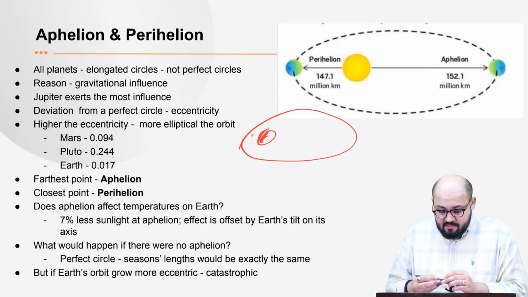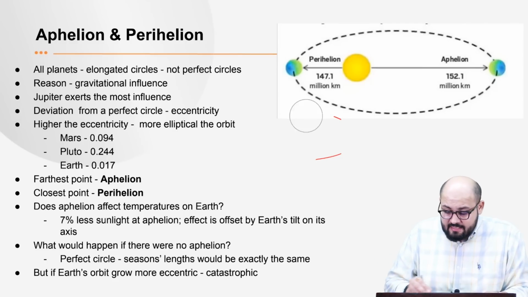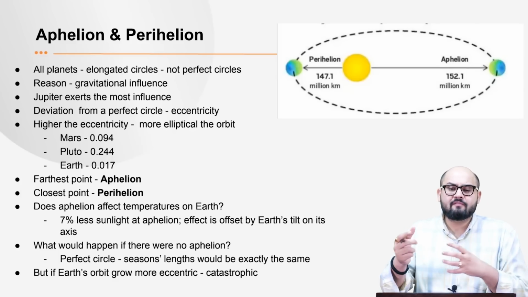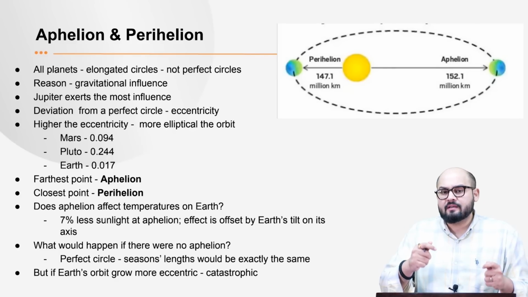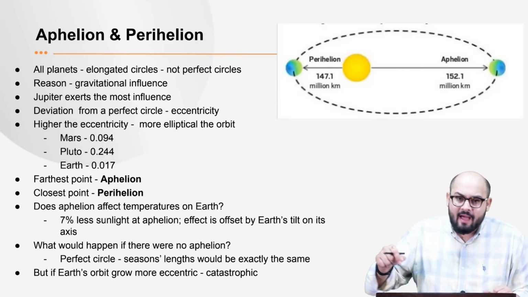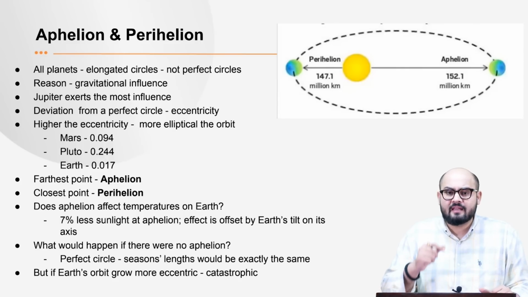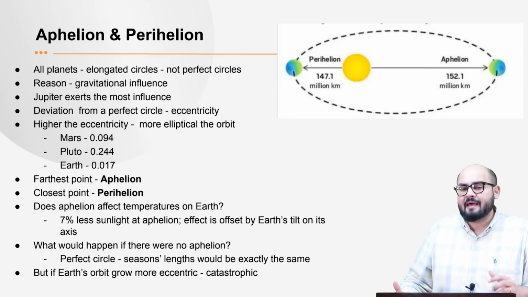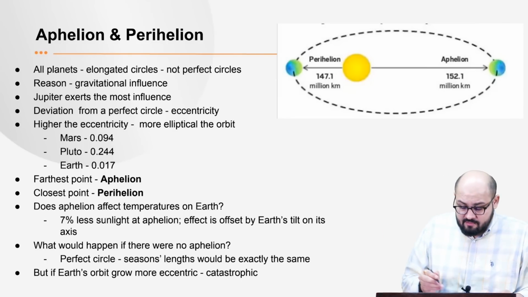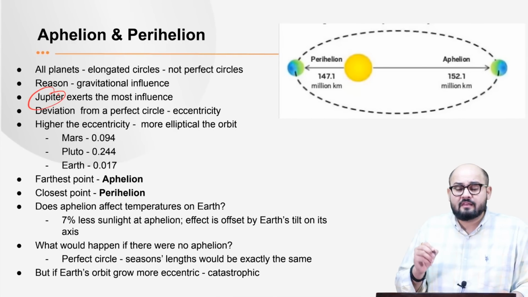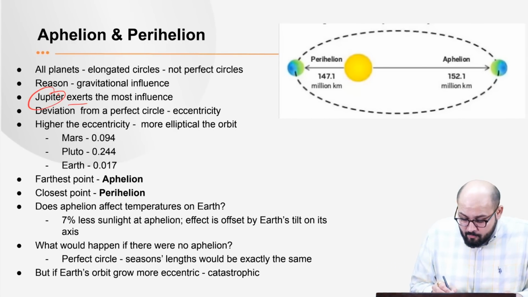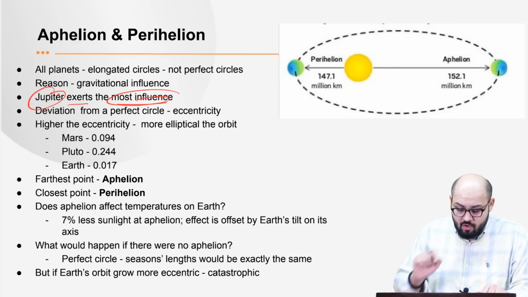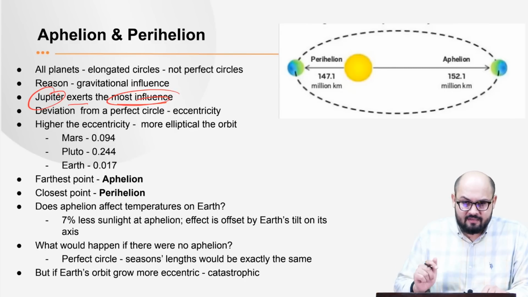So what happens is, first of all, what is the reason for this? See, different planets exert gravitational influence on each other. And that is what makes the planet have this elongated orbit. That's the reason they don't have a perfect circular orbit. Now, which is the most massive planet? It is Jupiter. So that's the reason that Jupiter exerts the most gravitational influence when it comes to this elongation of orbit. And this is one of the greatest reasons.